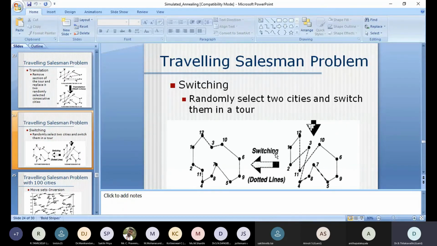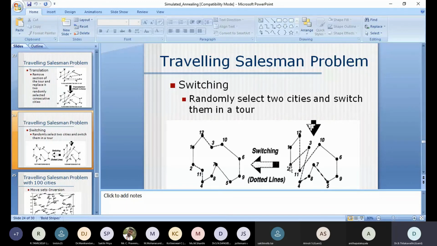The next movement is nothing but a switching. Switching is randomly selecting two cities and switching them in a tour, that is, changing their positions, that's all. Here the two cities that are switched are selected with the help of the dotted line.